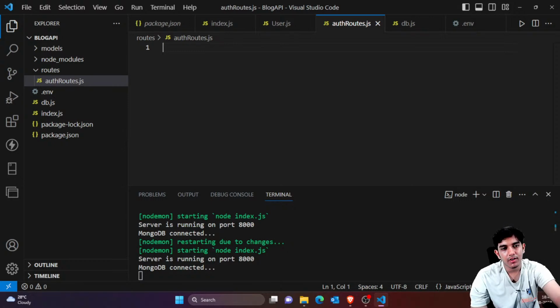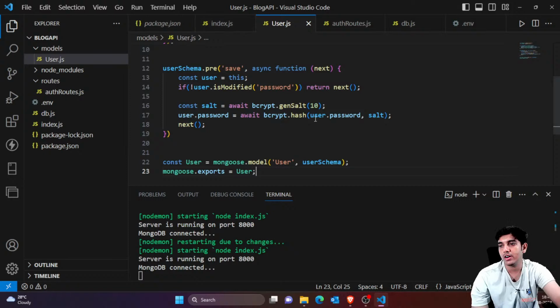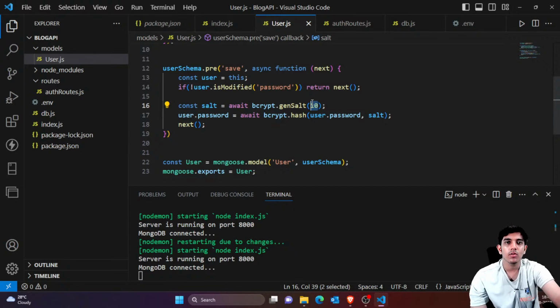You can definitely mention salt in the env file instead of this. Right now we are using salt here, that is 10. You can mention that in the env file, but generally in most cases you would be making salt 10. Why 10? Because if you make salt very small, it's more guessable. If you make the salt very big, it would be time consuming. So in most cases you would be writing salt as 10.